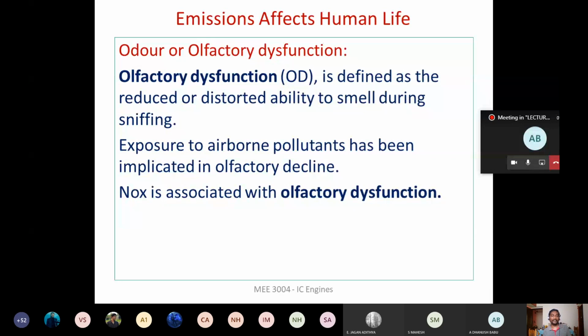Okay. So the main reason for the olfactory dysfunction is the NOx, right? NOx is directly associated with olfactory dysfunction. So if we are exposed for a longer time period to NOx, then the capacity to smell, to sniff, is going to come down. Okay, these are some of the problems associated with